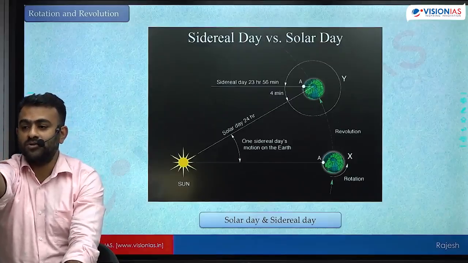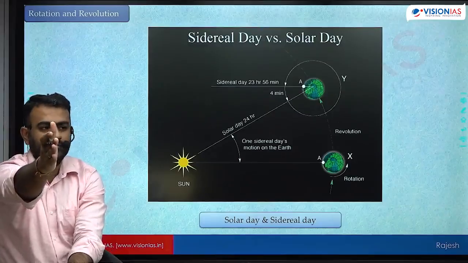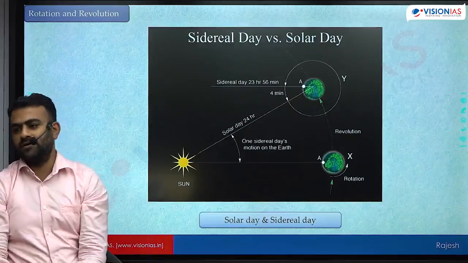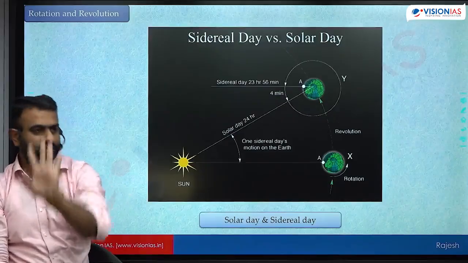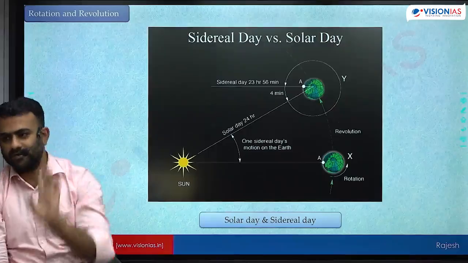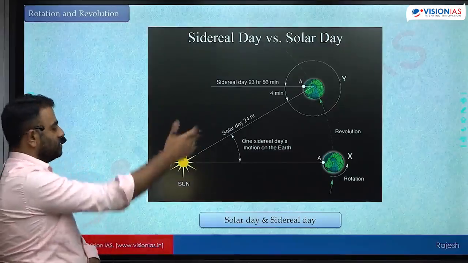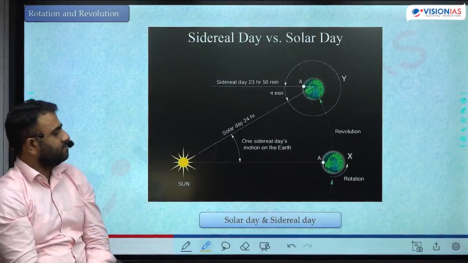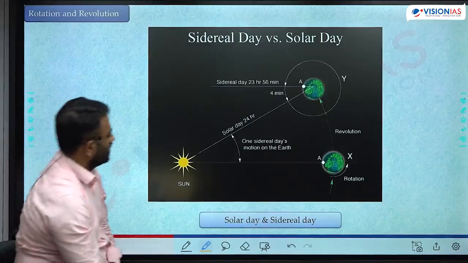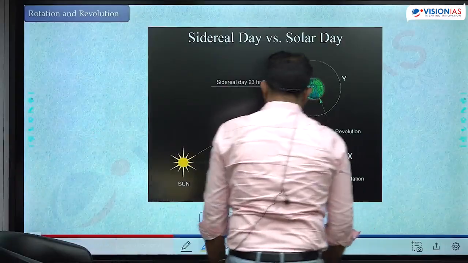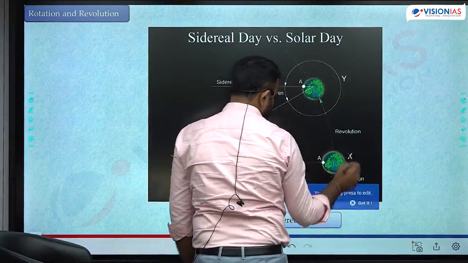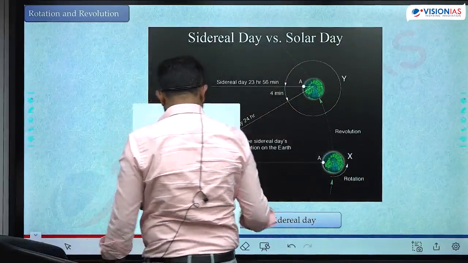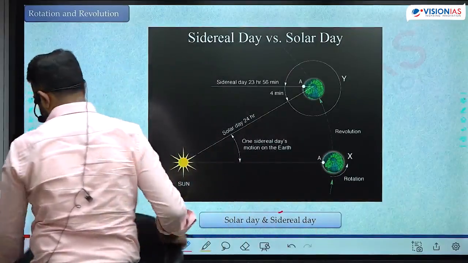You want to see sun back at the position, what do I have to do? I have to rotate a little bit more. You need 4 minutes more for that. This is solar day. To see the sun back at the same position is solar day. For that I need 24 hours. Okay, so that is what is explained here. By the time Earth completes 360 degrees of rotation, चलो इससे बेटर एक वीडियो है वो दिखाता हूँ आपको, उससे समझ आएगा.